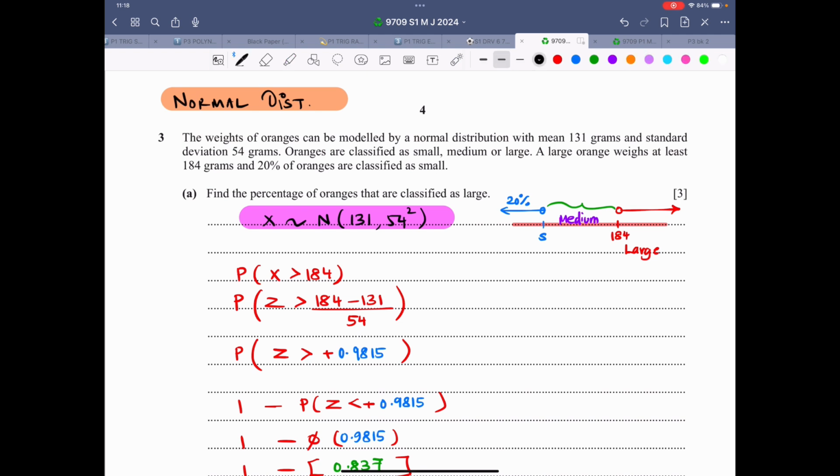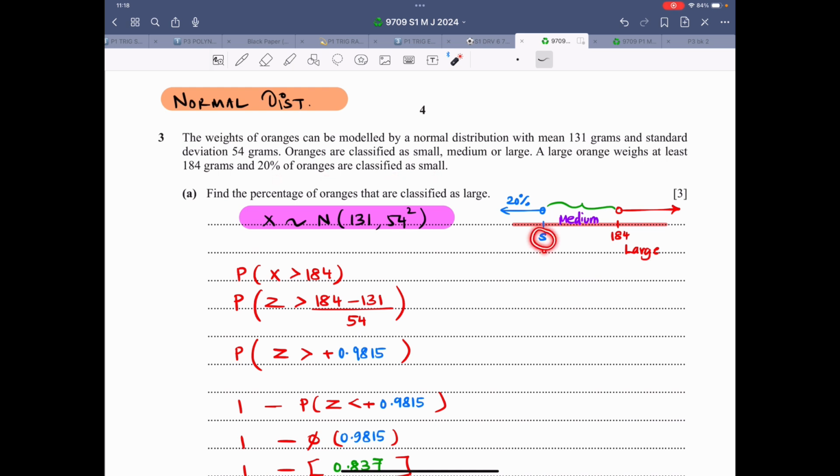Now there are 3 categories of oranges. That is small, medium or large. A large orange weighs at least 184 grams. And 20% of the oranges are classified as small. So what I have done is that I have drawn a number line, at least 184 grams. That means 184 or more, that is considered large.